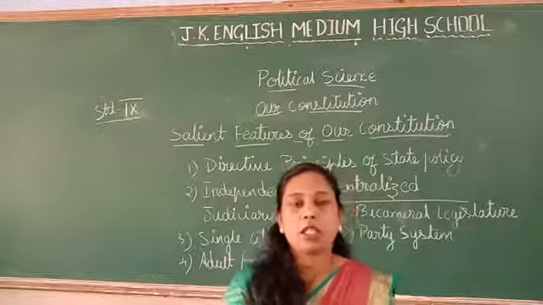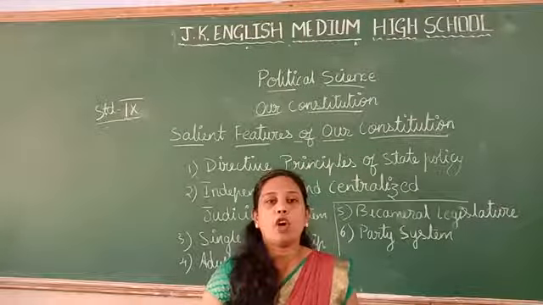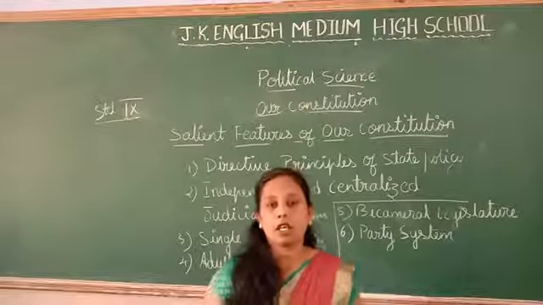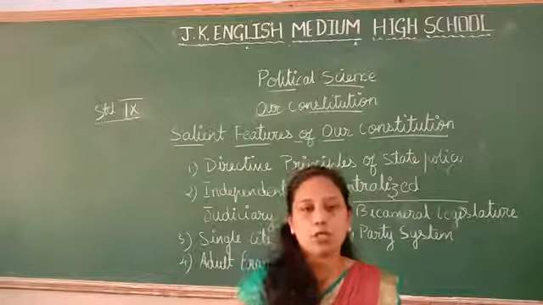Whichever party wins with the majority of votes in the general elections becomes the ruling party. So what about the rest of the parties? They will be the opposition party.